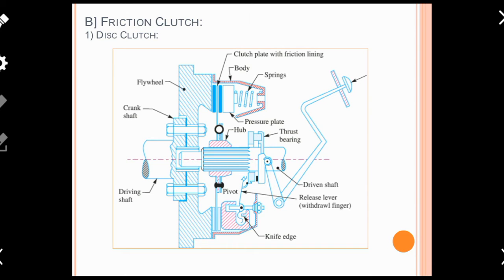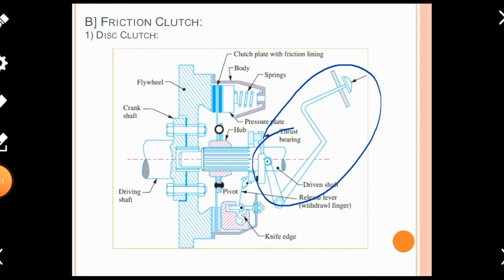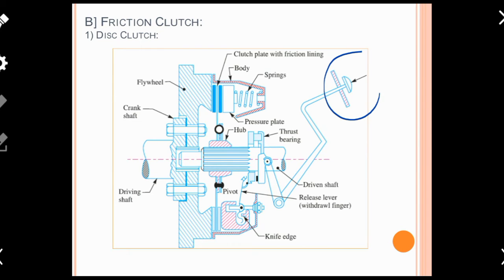Whereas the lever is attached over here, on the rightmost side, and there is a provision at the end of the lever to impart a pressure or foot force, in order to operate this clutch. Now ultimately the main heart, or the main assembly of this clutch, is found over here.